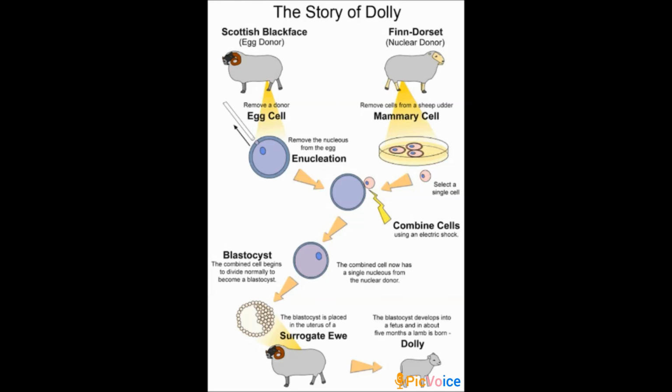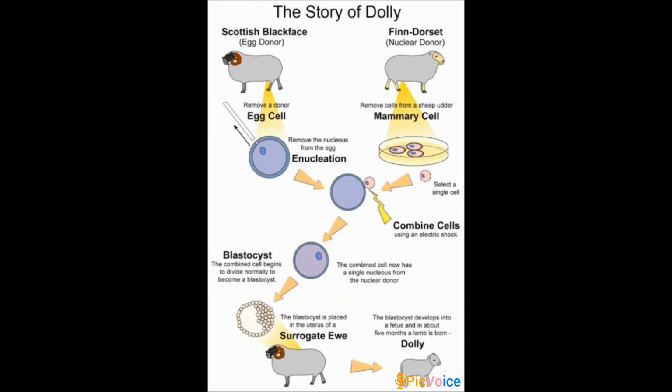The nucleus was removed from the egg. Then the nucleus of the mammary gland cell from the Finn Dorset sheep was inserted into the egg of the Scottish Blackface ewe, whose nucleus had been removed. Then the egg thus produced was implanted into the Scottish Blackface ewe. The development of this egg followed normally and finally Dolly was born.